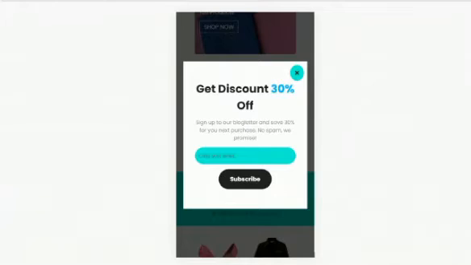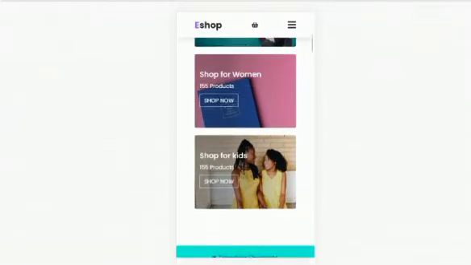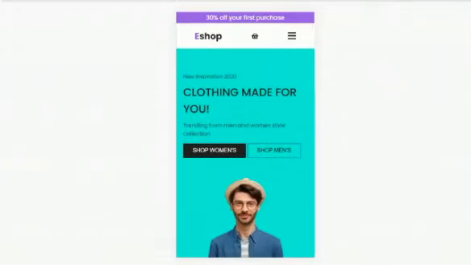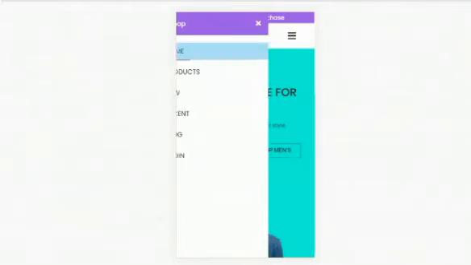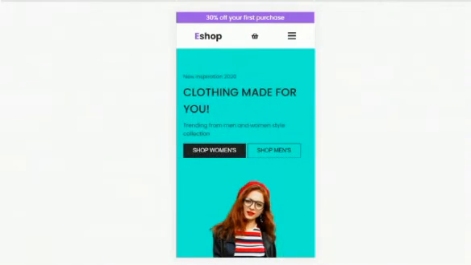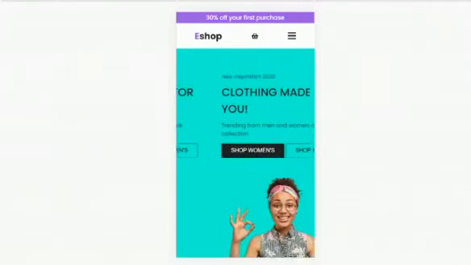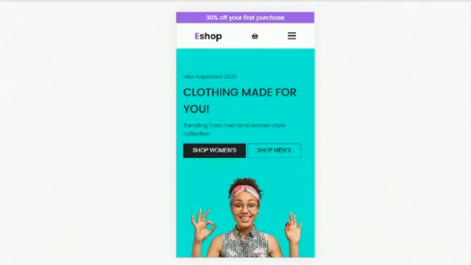Okay, so when we open the website on our mobile, the first thing that pops up is a newsletter where we can enter our email ID and subscribe to it. Then when we click on dashboard, we have options such as home, products, new, recent, blog and login. So when we click on home, we get the home page. Then we have the option here to shop for women or shop for men.